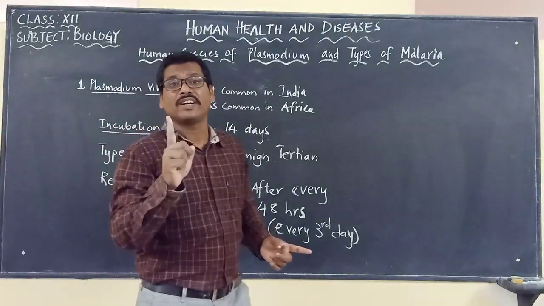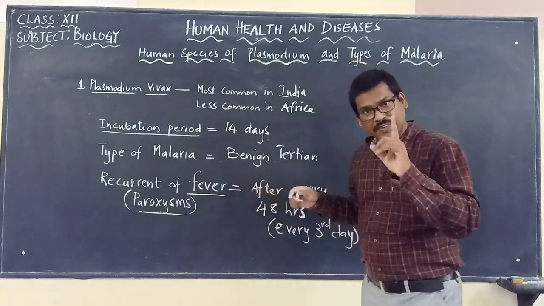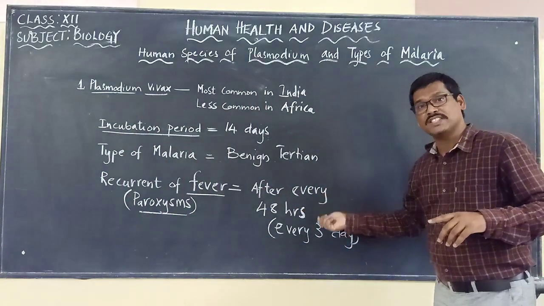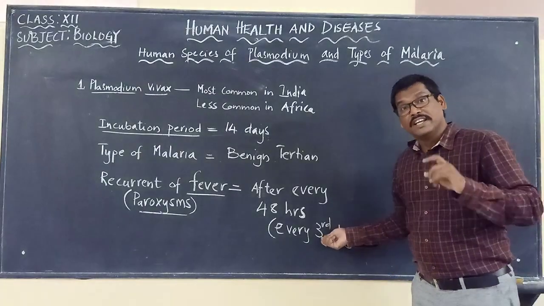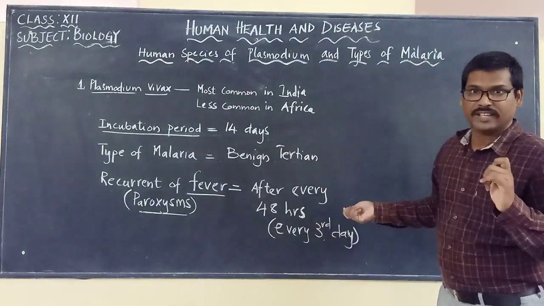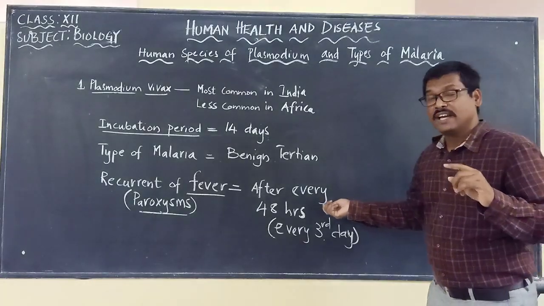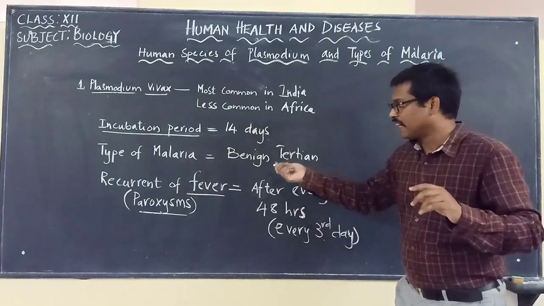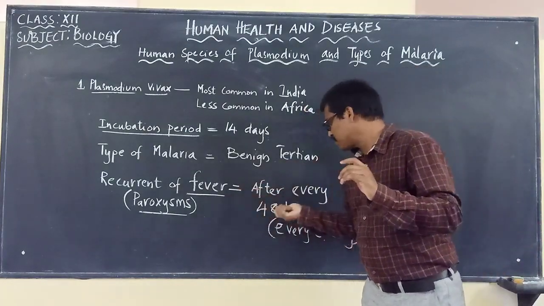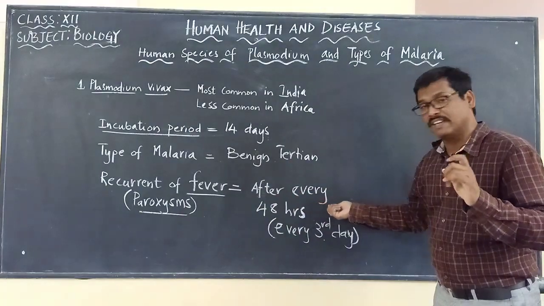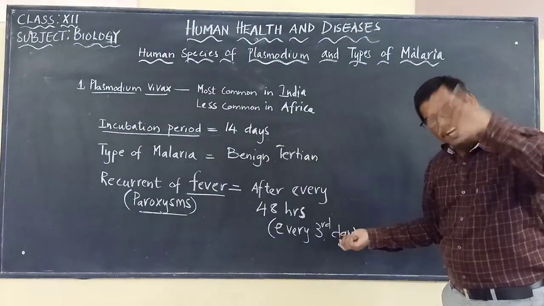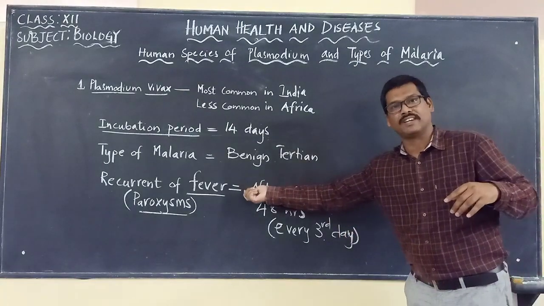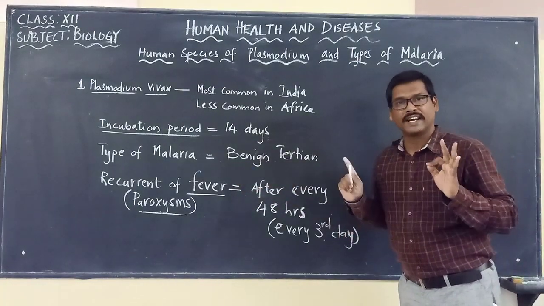After every 48 hours, which means every third day, it will show high fever. After completing 48 hours, 2 days, on the next third day it will show fever. That we call recurrence of fever.